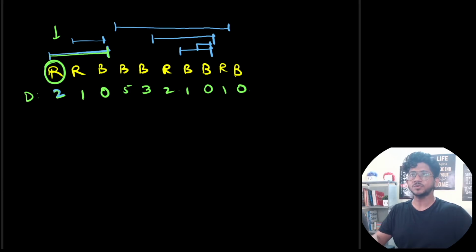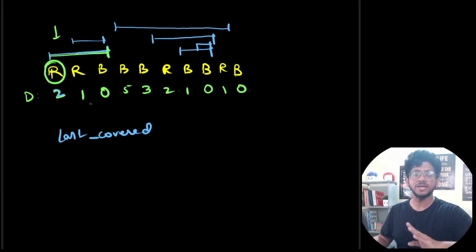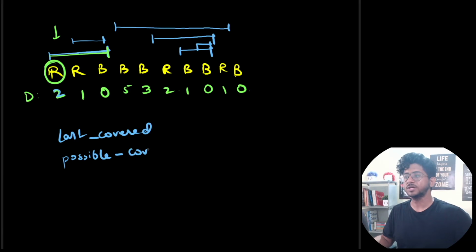So what we will do is we will maintain 2 variables. One is last covered, okay, which is till which particular point have you last made everything red. The next thing that we're going to maintain is potential, like where is it possible to cover with one spill operation.